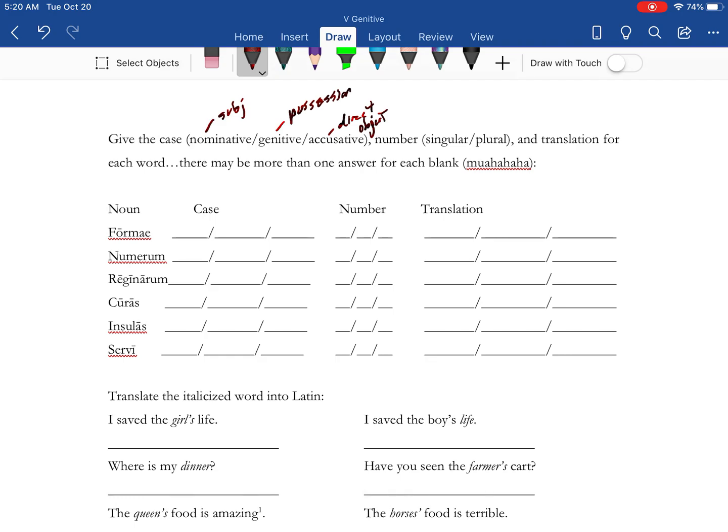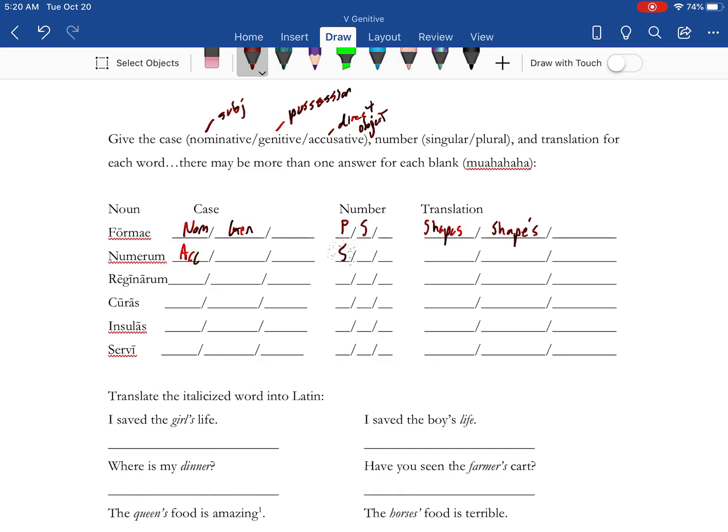So the AE could be nominative. If it is, it's plural. Or genitive. If it is, it's singular. And that's all we're doing. So take a moment, pause this, and try the rest of them. When you're ready to go, keep it going.